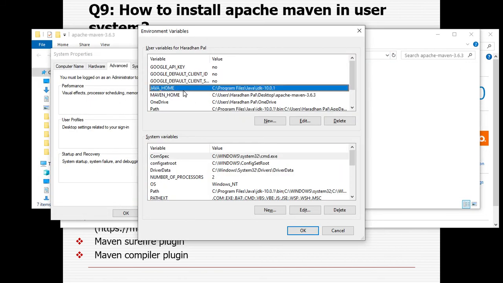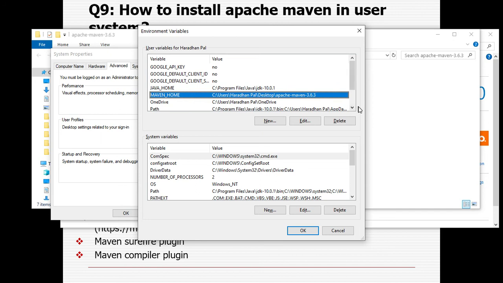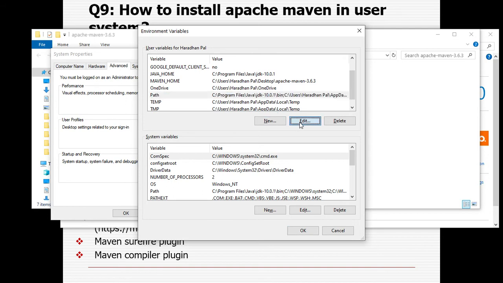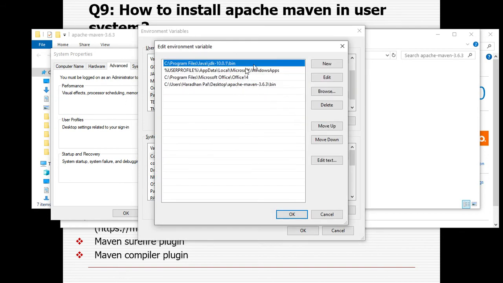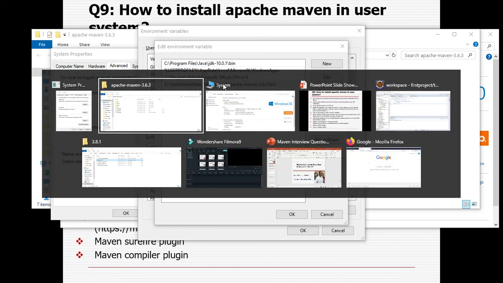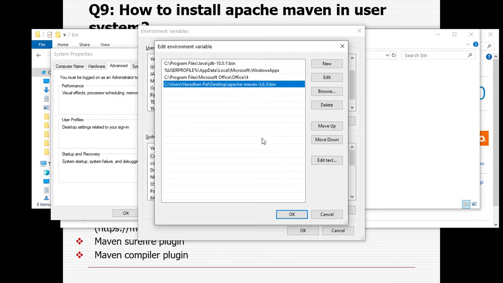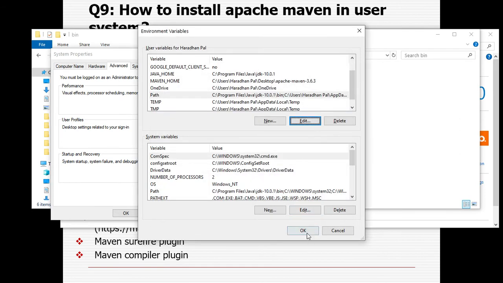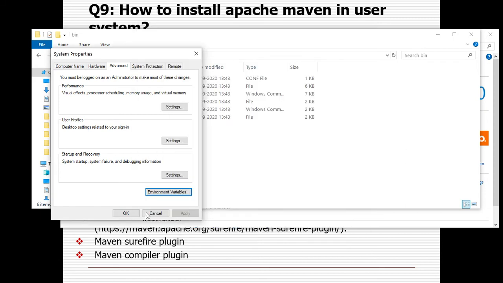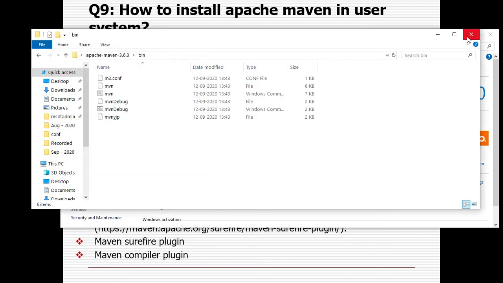Once the Maven home and Java home are set, there is another variable called path, where you need to add the bin folder for Java and for Maven. I have added it till the bin folder. Once it is added successfully, click on OK, here click on OK, and also click on OK.